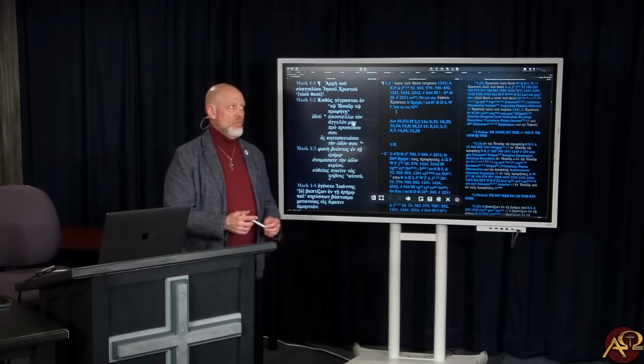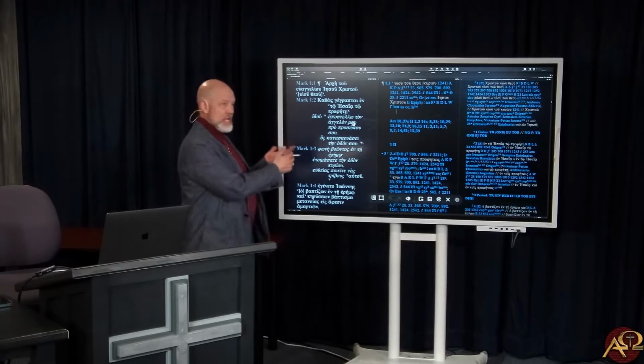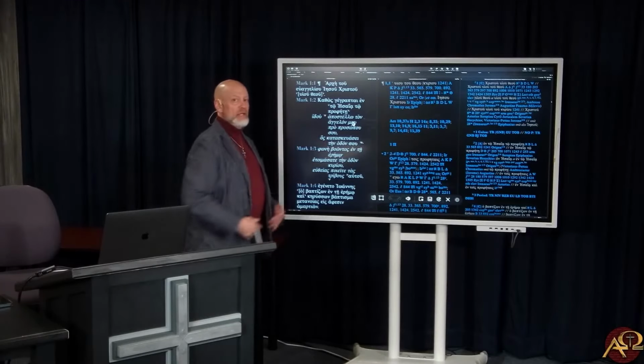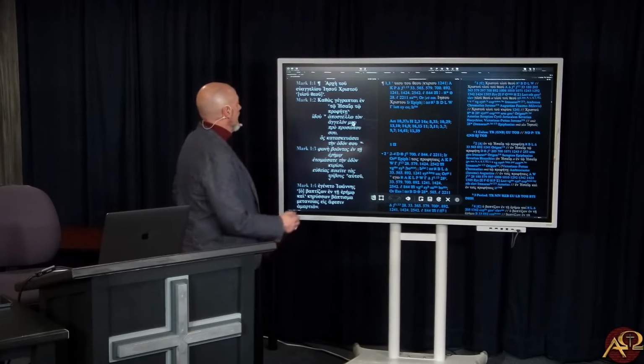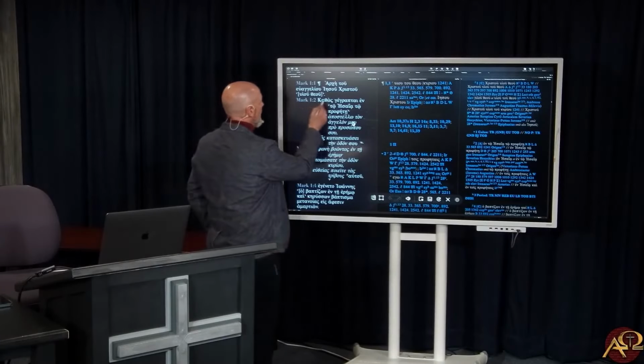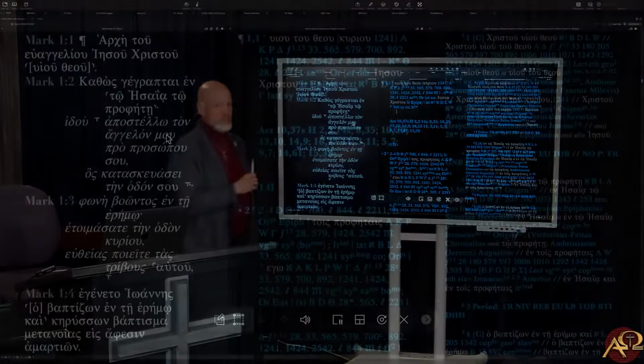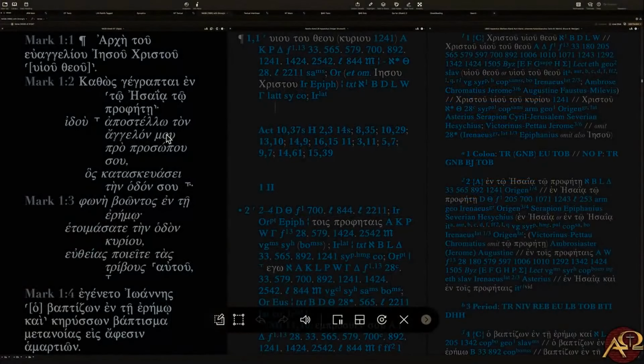And so what have we discovered? CBGM is now, the data has been collated for Mark, and Son of God has been included in the ECM reading for Mark 1:1.